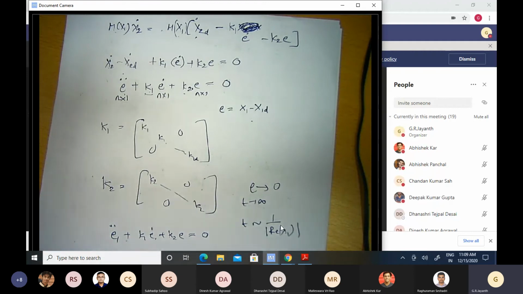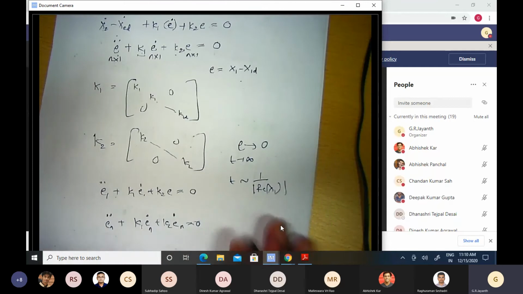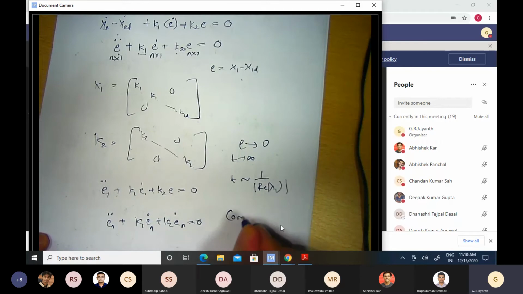It will be tracking your desired trajectory. So this very elegant technique of zeroing the errors in tracking a desired trajectory for this very big, complicated, nonlinear multi-body system is called the computed torque technique.